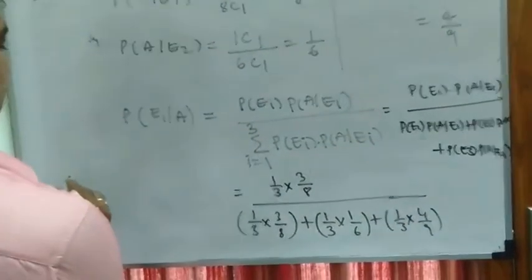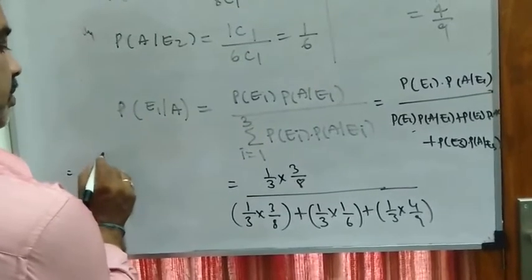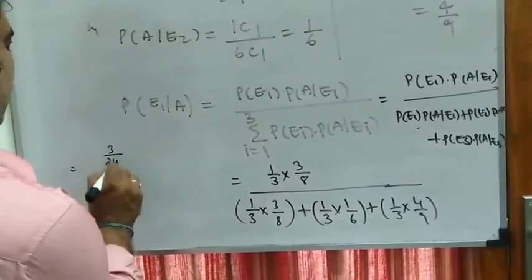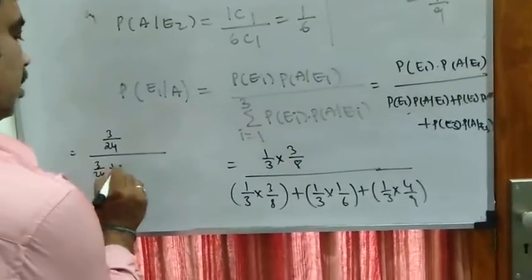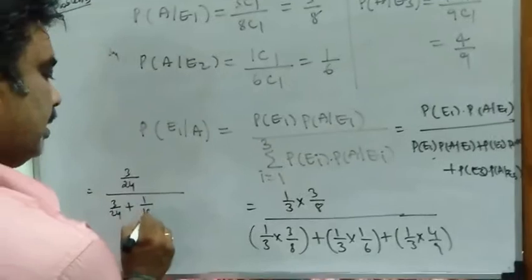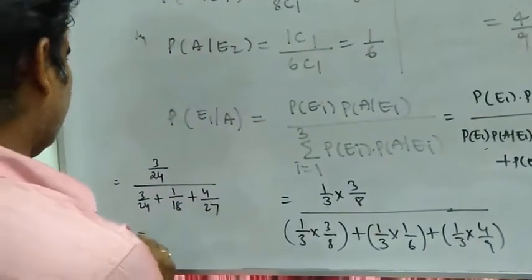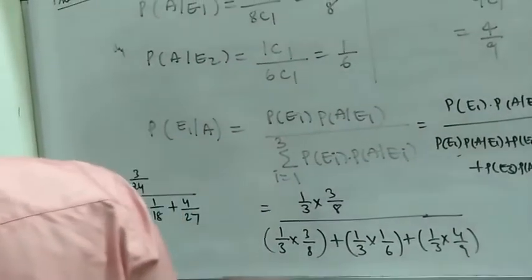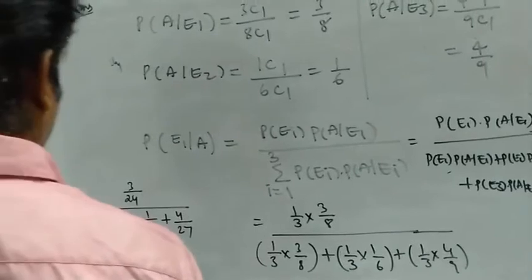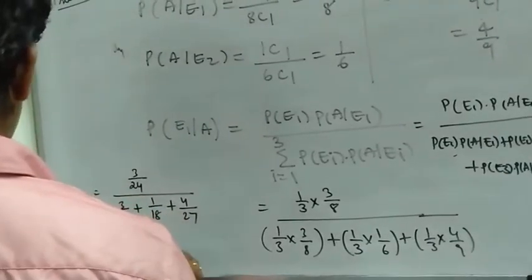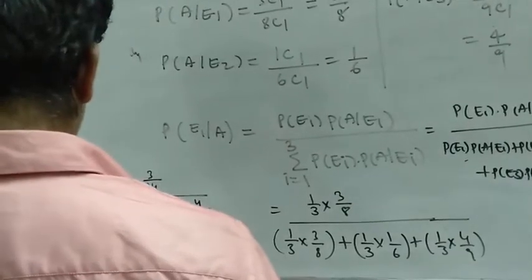So the required probability, in the numerator it is 3 by 24, and in the denominator 3 by 24 plus 1 by 18 plus 4 by 27. So the required probability is 12 by 71, that is 0.17.